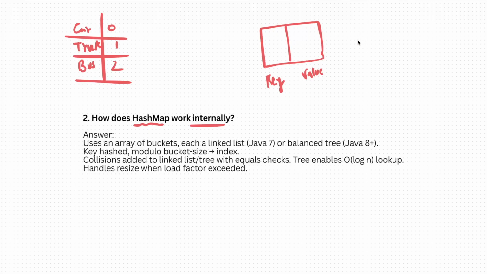We have something called a hash function. When you are storing your key and value, when you are storing your car and 0, this hash function will come and convert the car variable into a hash. Basically there is an algorithm.